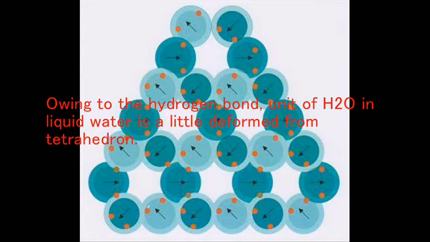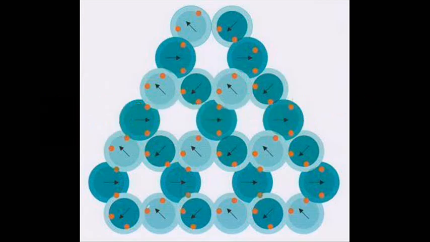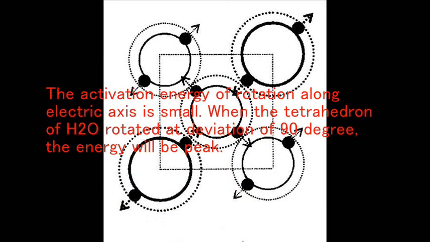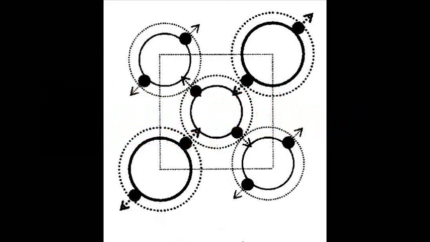Owing to the hydrogen bond, the structural unit of water in liquid water is deformed a little from a regular tetrahedron. The activation energy of rotation along the electric axis is small. When the tetrahedron molecule is rotated at a deviation of 90 degrees, the energy will be peak.